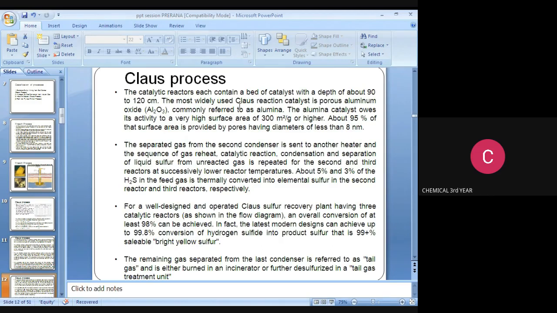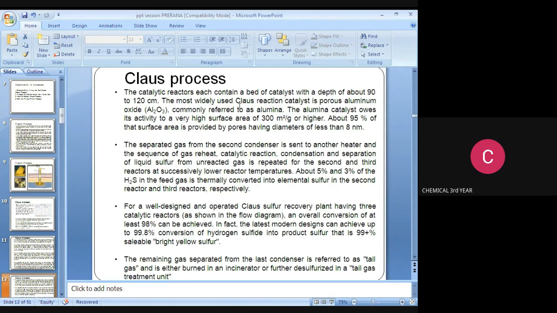In gaseous reaction, which type of catalyst is used? That is porous aluminum oxide, that is Al2O3. Note it down. This is also commonly referred to as alumina. The alumina catalyst owes its activity to a very high surface area of 300 meter square per gram or higher. About 95% of that surface area is provided by pores having diameter of less than 8 nanometer.